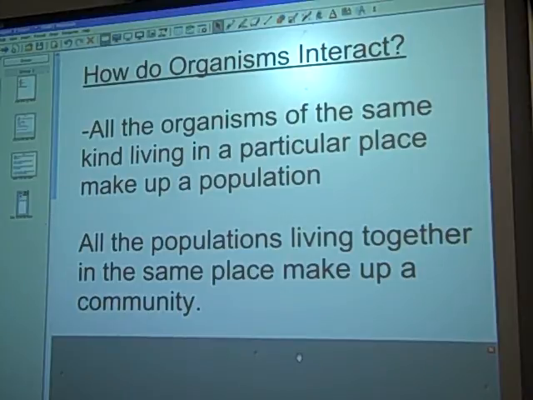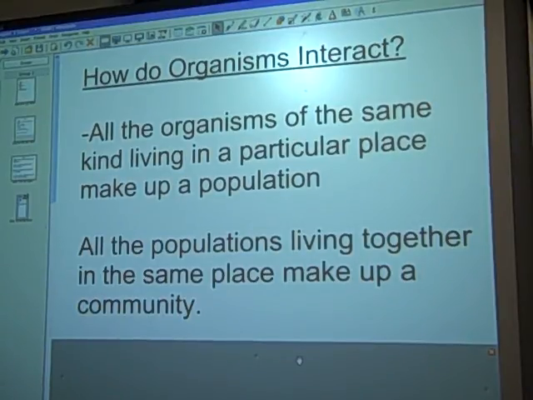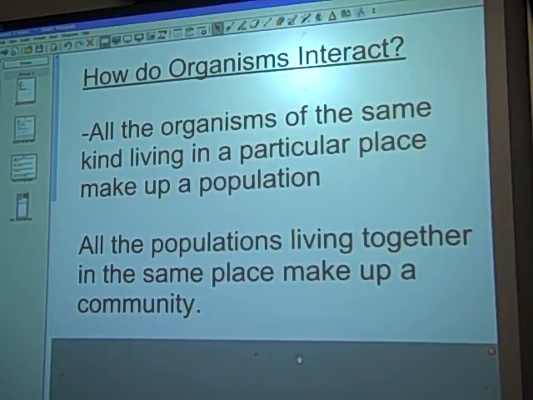So we have the population of Central, the population of Washington Middle School. Those are two populations. You put us together, we all form a community. How we interact with them is our community. Now, the school we go to, the school they go to, the roads that we get to and from each other, that's all a part of our ecosystem.